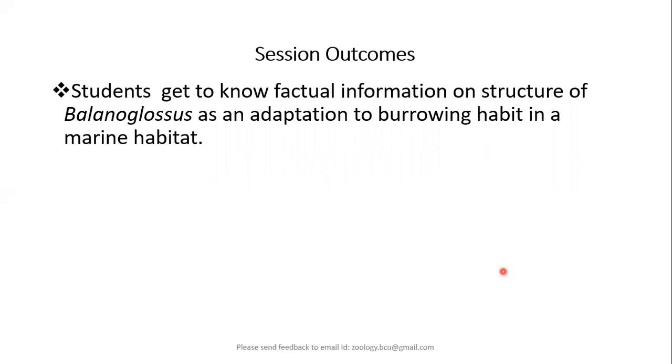So with that, we have finished with the study of structure or the morphology of the Balanoglossus, and I am sure that now you're all convinced that the animal body has developed proboscis for the formation of the burrows, and also it secretes mucus to build the burrows.